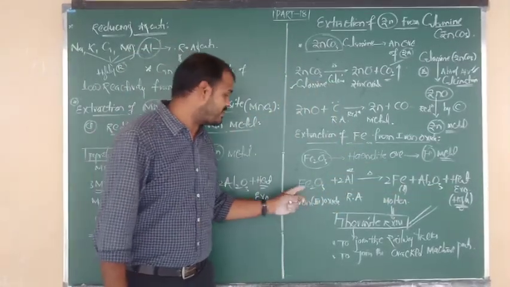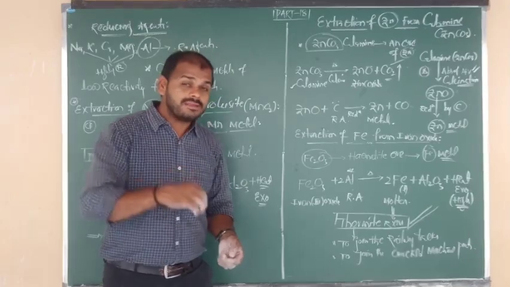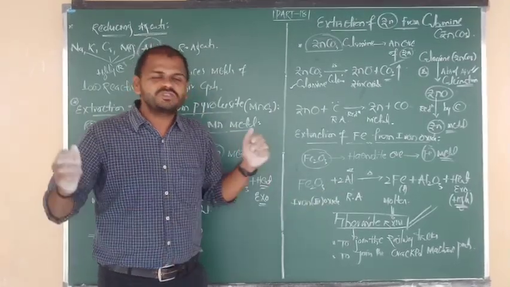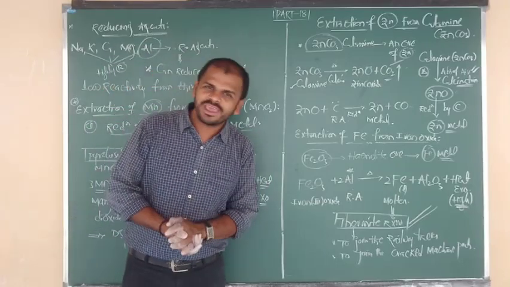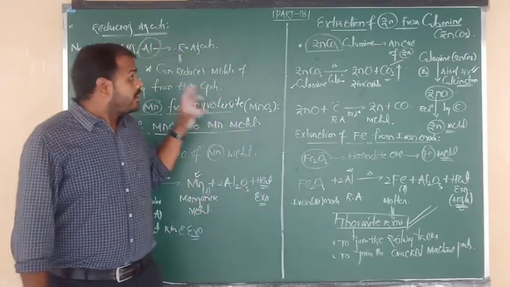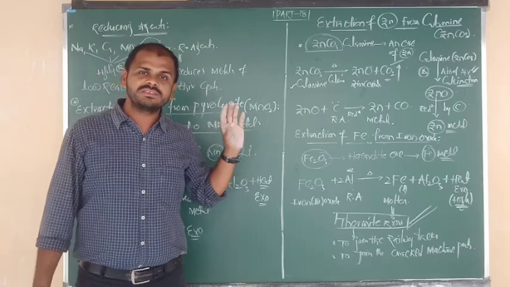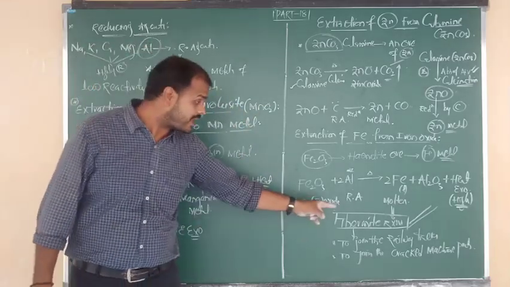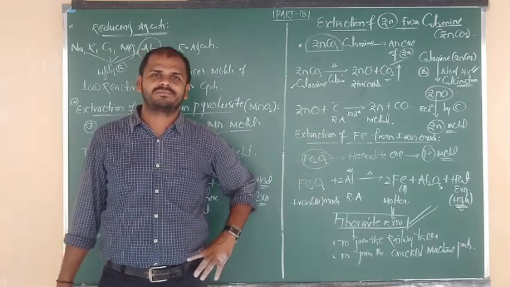So which reaction we are using? Reaction of iron oxide with aluminium. In that reaction, what is the reducing agent? Aluminium is the reducing agent. Like that, so many things we can say beta. Okay? Good. Today's story was very important. Everything was important. Extraction of zinc, extraction of iron, extraction of manganese, and thermite reaction, the respective importances.